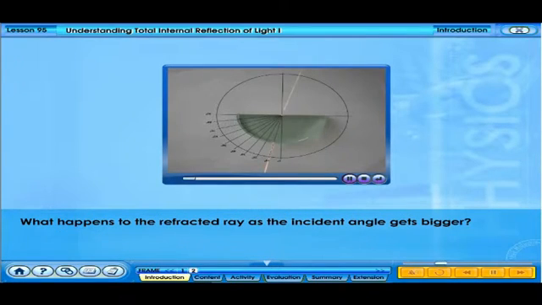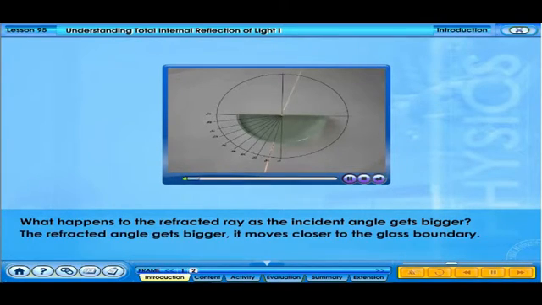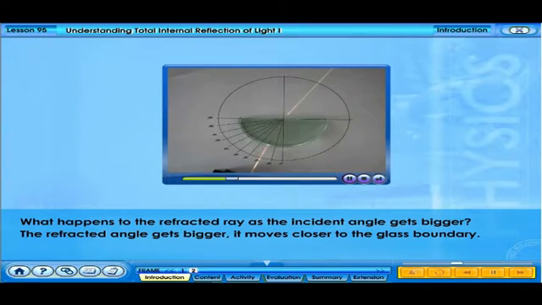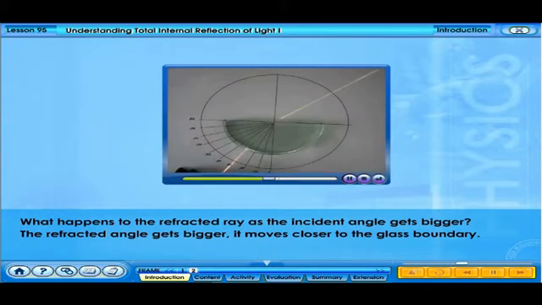What happens to the refracted ray as the incident angle gets bigger? The refracted angle gets bigger. It moves closer to the glass boundary.